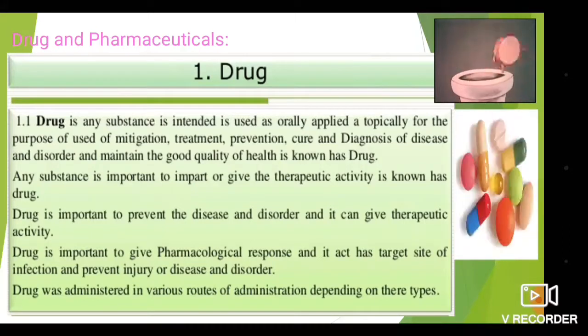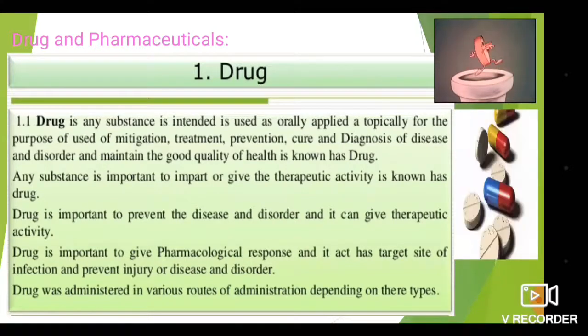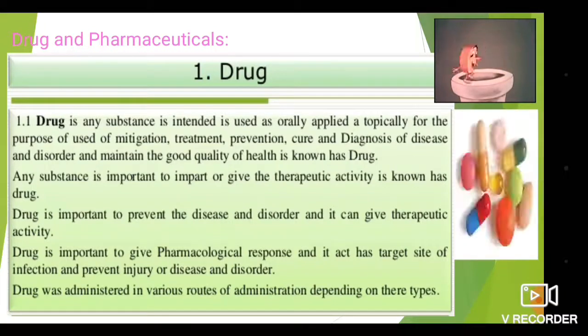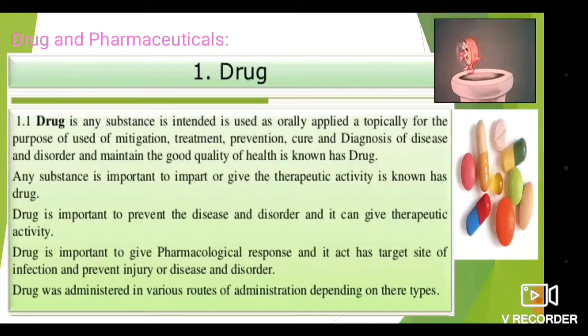A drug is important to give a pharmacological response and it acts on the target site of the infection and prevents injury or disease and disorder. So it targets the specific area affected by infection or injury, which is cured by means of the drug, and it does not affect the other parts of the body.